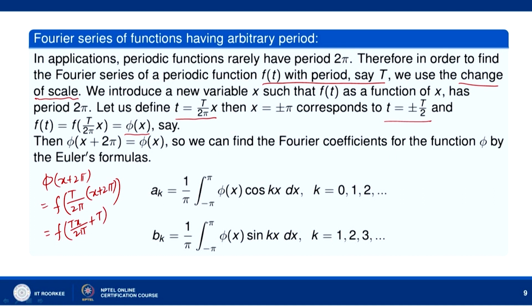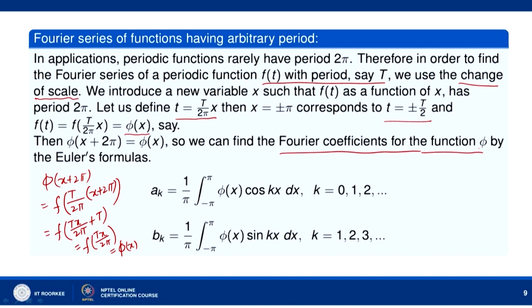We are assuming that f is periodic with period T. So, f of T x over 2 pi plus T will be f of T x over 2 pi. Okay. F of T x over 2 pi is phi x. So, phi is now 2 pi periodic, and therefore, we can write the Fourier series for the function phi.